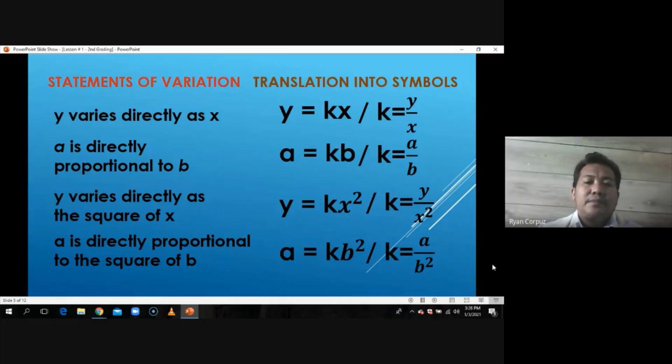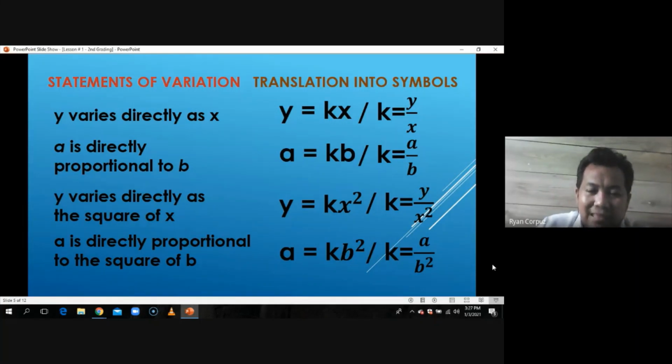So again, in variation, it's very important that we correctly translate the statement of variation into symbols. At mas maganda rin if you're going to translate it both ways, such as translate it the same way as we read it and translate it also in terms of K, or the constant of variation.